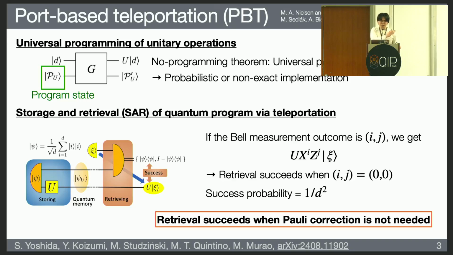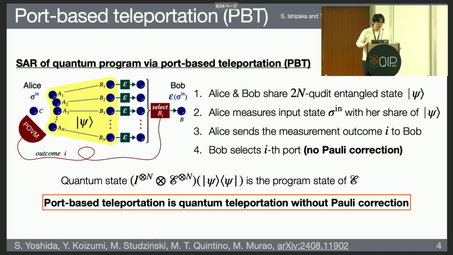In this way, we can implement the universal programming. So the lesson from this example is that retrieval succeeds when the Pauli correction is not needed. Basically, port-based teleportation is a teleportation without the Pauli correction. To implement that, we pay an additional cost of entanglement instead.